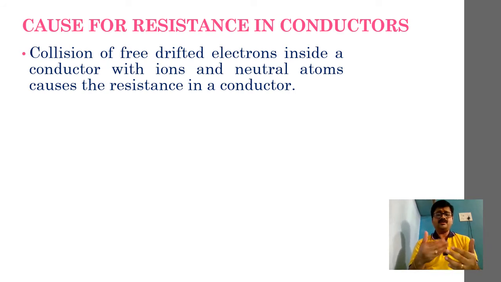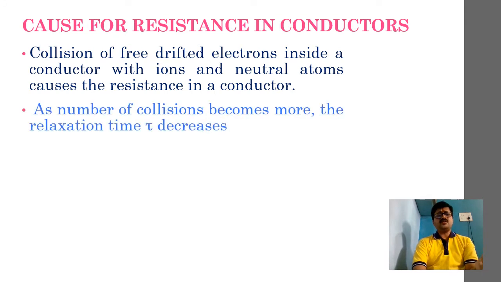So accordingly, I can comfortably say that whenever the motion of electrons is decelerated, this clearly indicates that it is going to cause opposition to the electric current. So very clearly, what is that cause? It is due to the collision of charge carrying electrons with ions and neutral atoms, right?